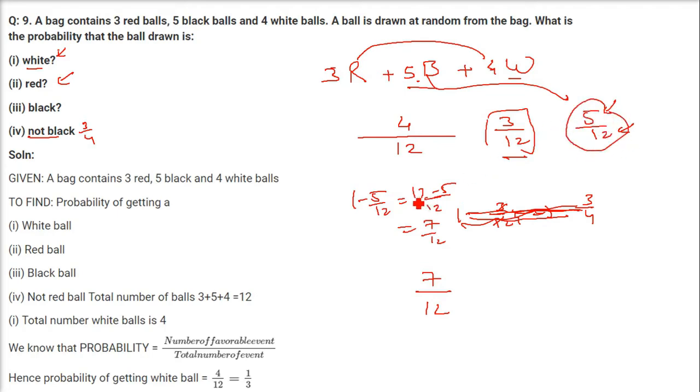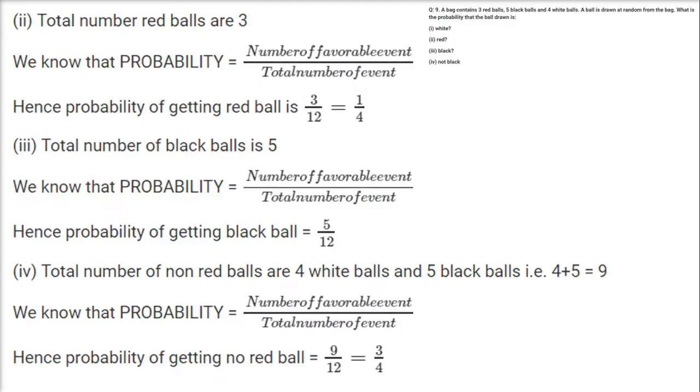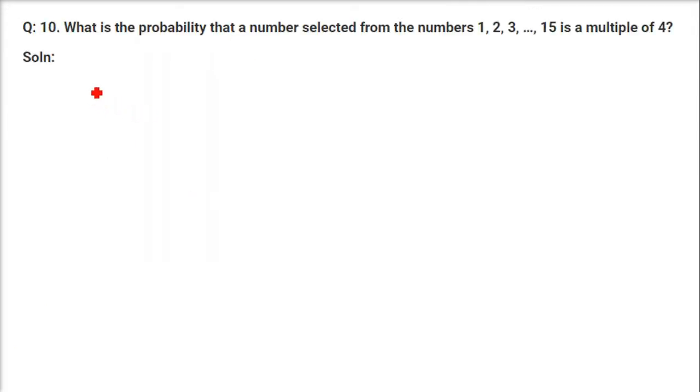This is the actual probability of black, 5 by 12, and then you just subtract it from 1. So 1 minus 5 by 12, 12 minus 5 by 12, that is 7 by 12. And in the similar case, you add these two and divide by the total number of events, 3 plus 4, 7 by 12. Other probabilities also you can find out, for black balls, red balls, white balls, like this.